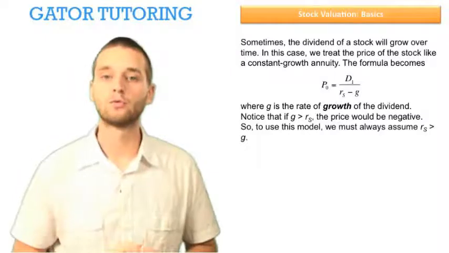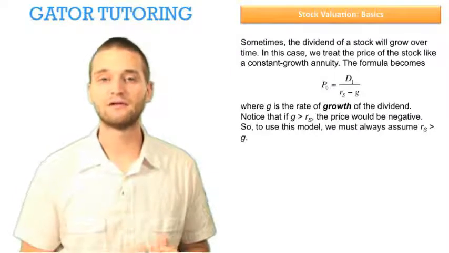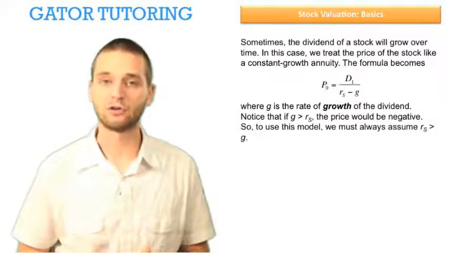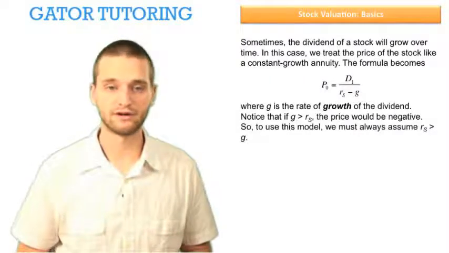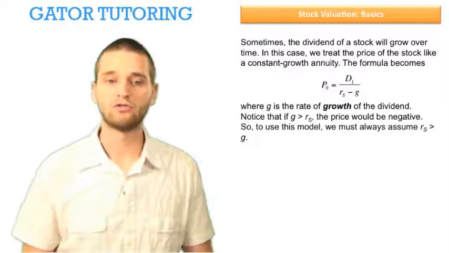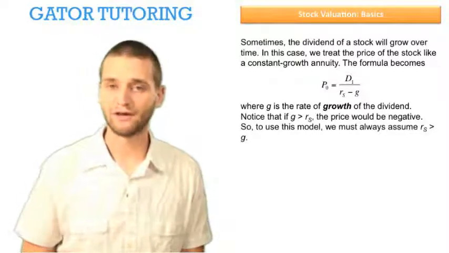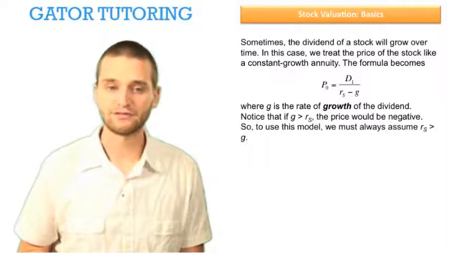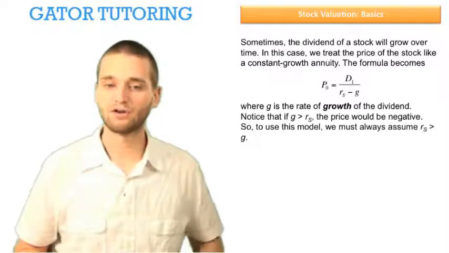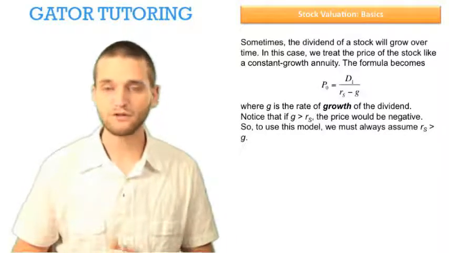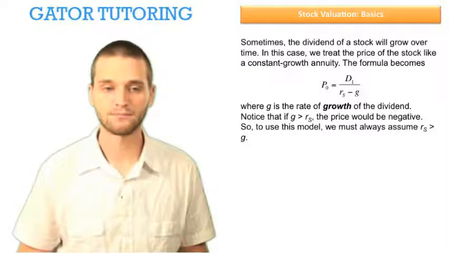So now we're saying we're going to get a dividend, but this dividend, maybe instead of being $1 every year forever, is going to grow. So maybe it'll grow by 10% every year. And this is how we take into account that rate of growth. So notice that if the growth rate is greater than the return on equity, the discount rate we're using, the price would be negative. So to use this model, we must always assume that the return on equity is greater than growth. That's just a plain assumption that we're going to have to make.